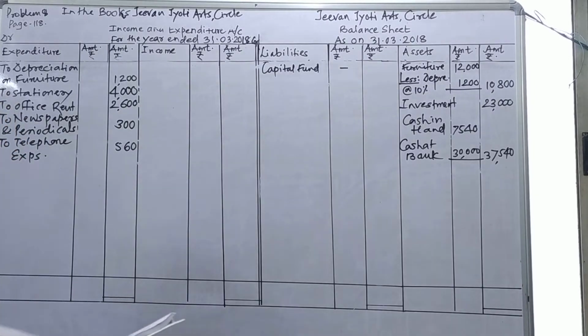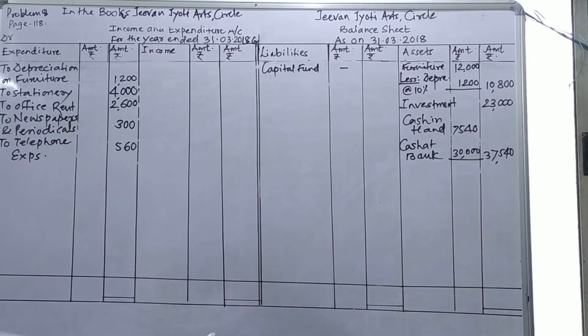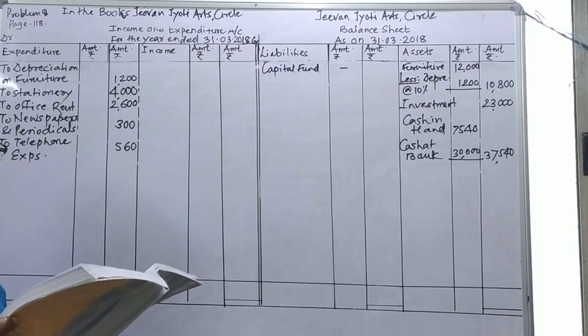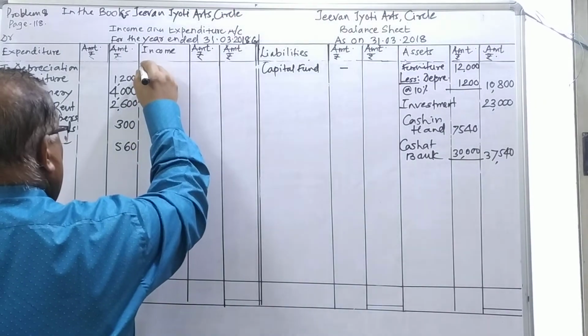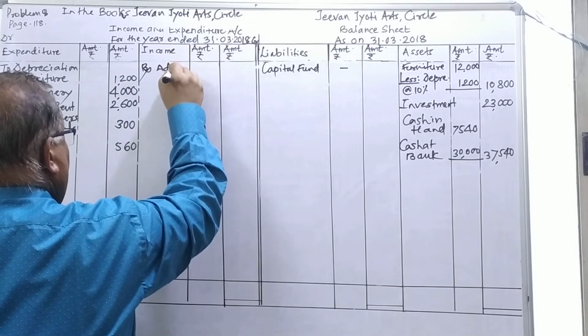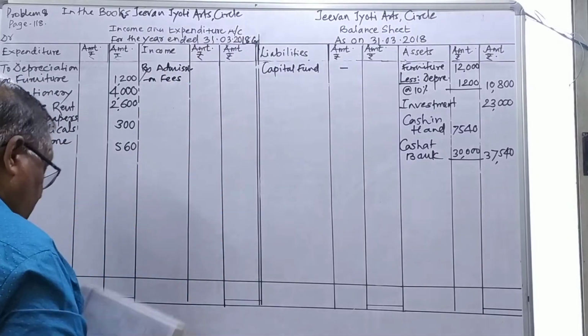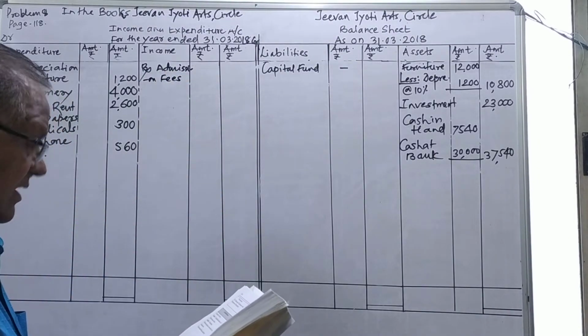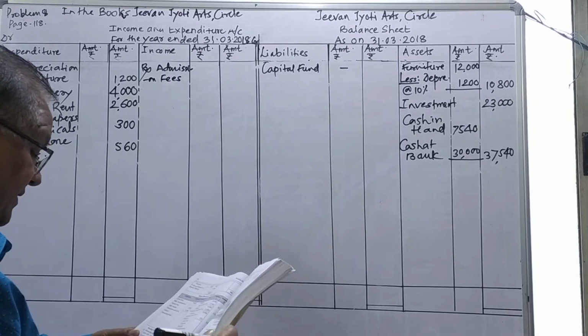We'll see the receipt side, and for each and every item there is an adjustment. Just see admission fees, 22,000, and there is an adjustment at third number. They have given: full amount of admission fees and 50% of donation are capitalized. So I'll take admission fees here. The amount of admission fees is given on the receipt side. I'll make the comparison on the income side. Admission fees, the amount is 22,000.